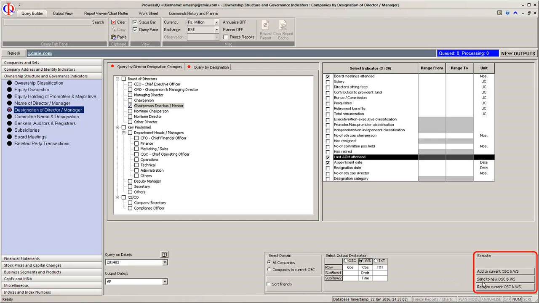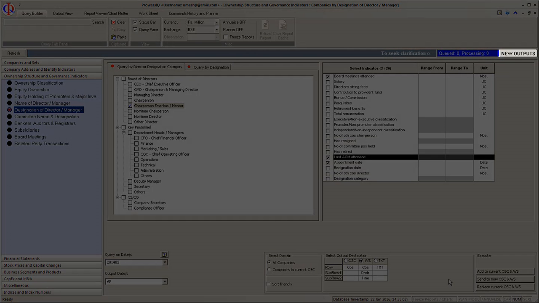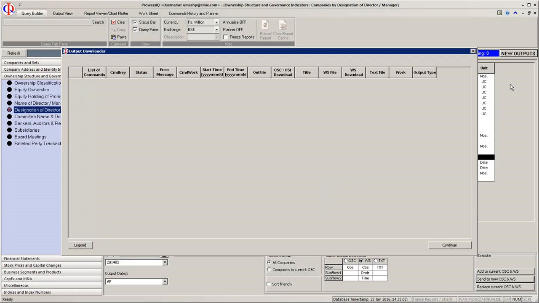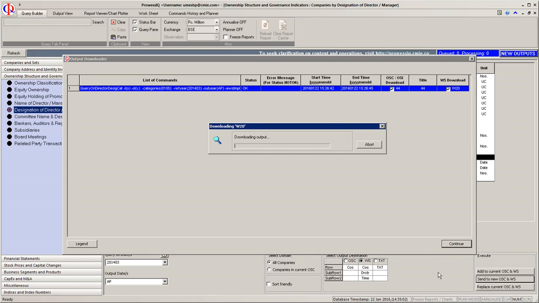Let us click on Send to New OSC and WS. After the query has been successfully executed, the New Outputs button will start blinking. Click on the New Outputs button. You will see that two outputs, OSC and WS, have been generated and are selected by default in the Output Downloader box. You can click on the Continue button to download both these outputs.